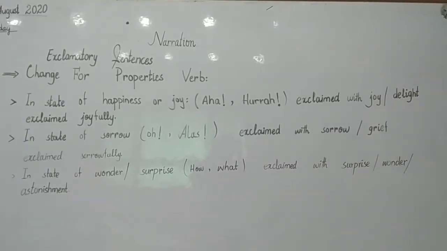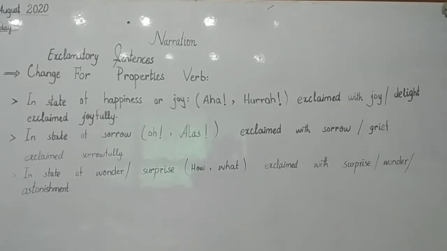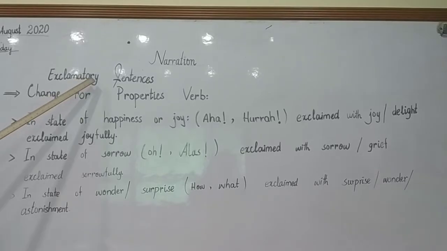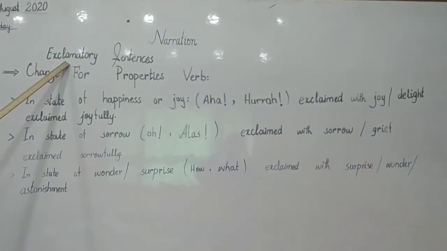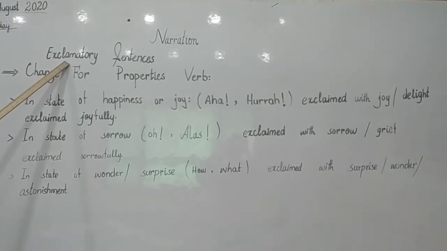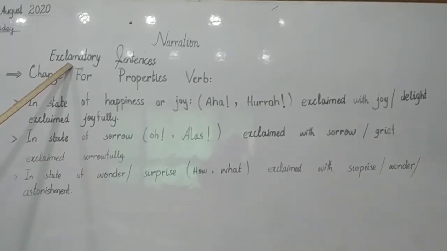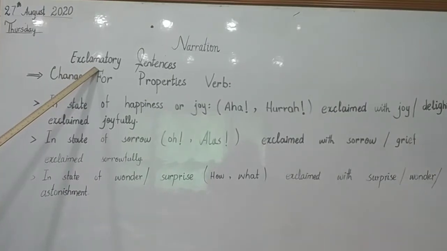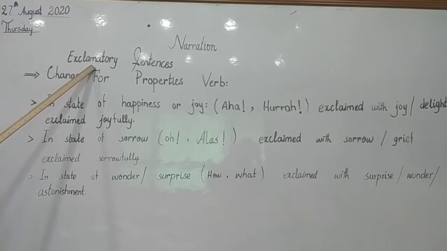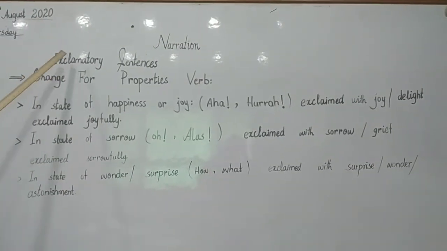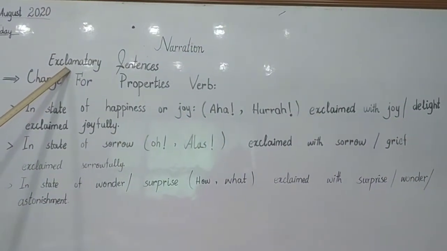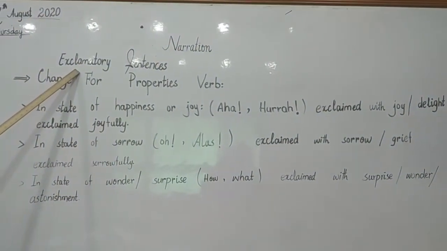In the previous video we have done narration of imperative sentences, and today we are going to do exclamatory sentences. Exclamatory sentences are those sentences that show sudden feelings, for example, hurrah, alas, aha. You may say that exclamatory sentences show the feeling of joy and sadness. And at the end of the sentence, we use an exclamation sign.